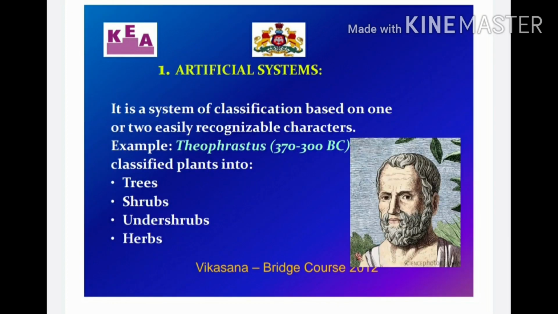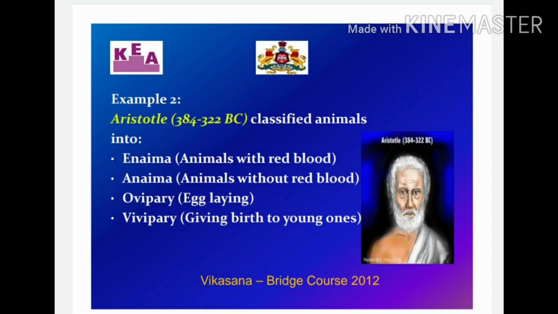First is the artificial system. It is a system of classification based on 1 or 2 easily recognizable characteristics. This was done by Theophrastus, who classified plants into trees, shrubs, undershrubs, and herbs. It was a very simple classification of plants, but it was not used further. The second example of artificial classification was by Aristotle. He classified animals into those having red blood and those that don't have red blood. He also classified organisms on the basis of egg laying and giving birth to young ones.